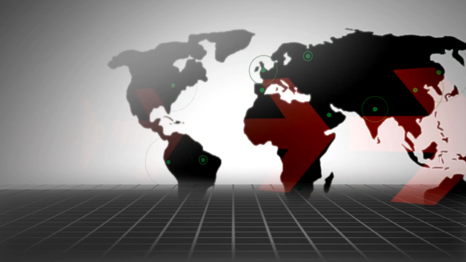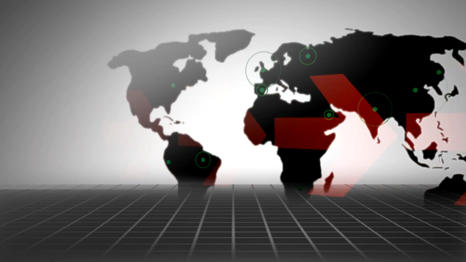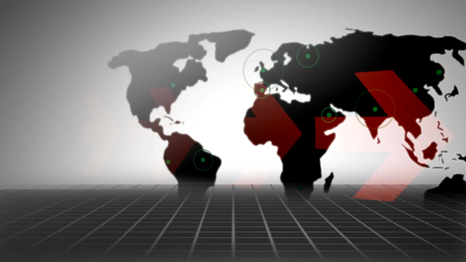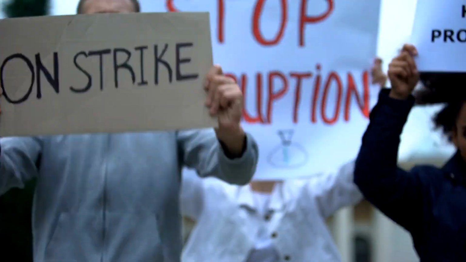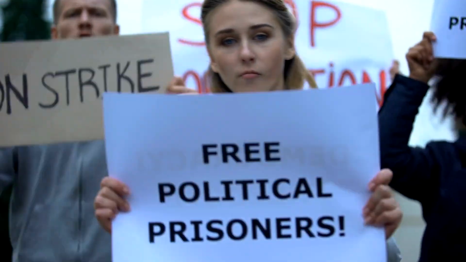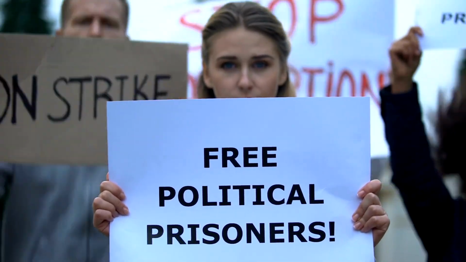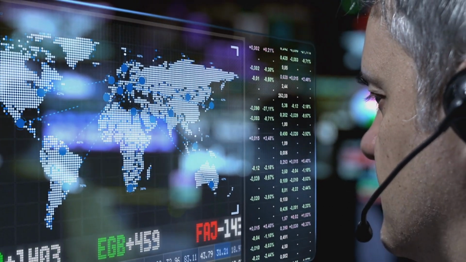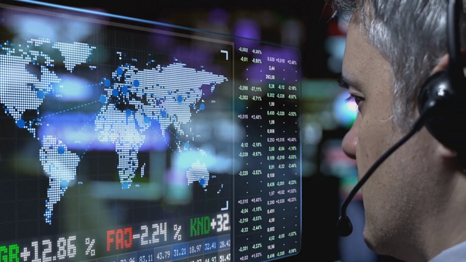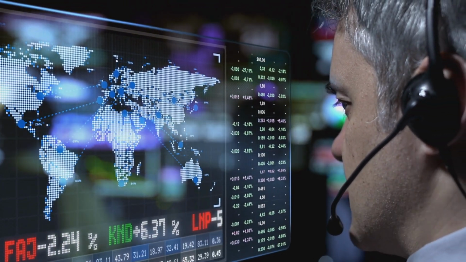Non-governmental organizations, NGOs, and multinational corporations, MNCs, are influential as well. NGOs like Amnesty International advocate for human rights and can pressure governments to change policies. MNCs, such as Google and ExxonMobil, have vast economic power and can influence global markets and regulations.